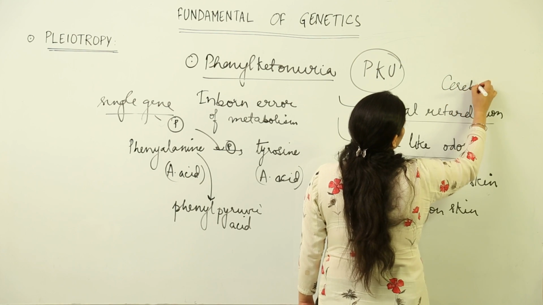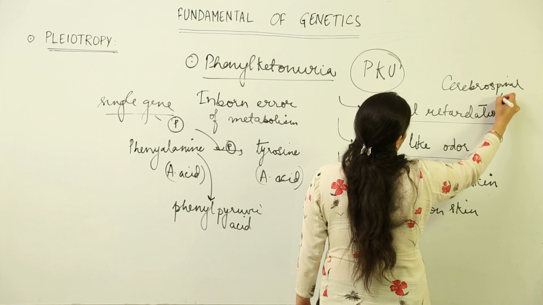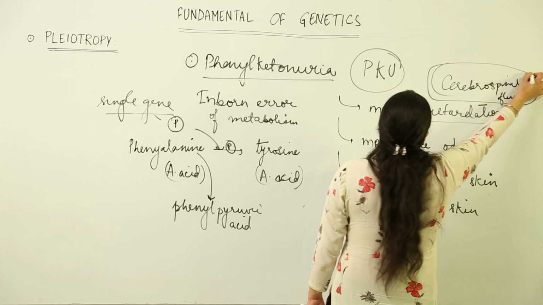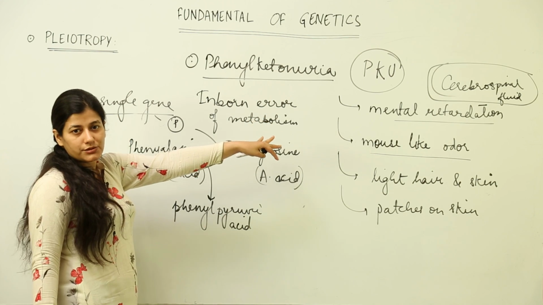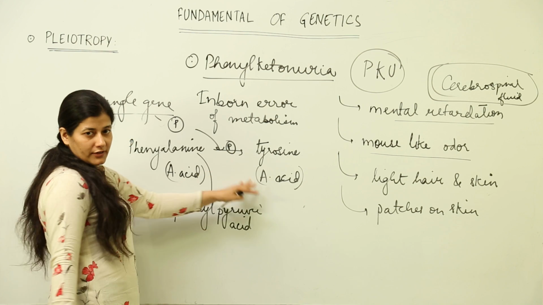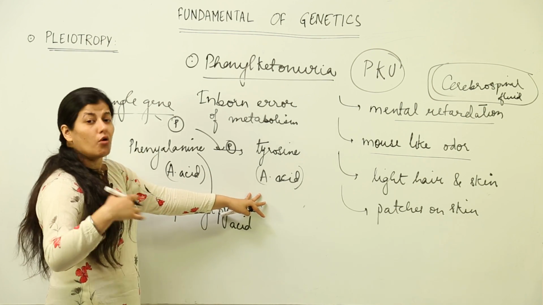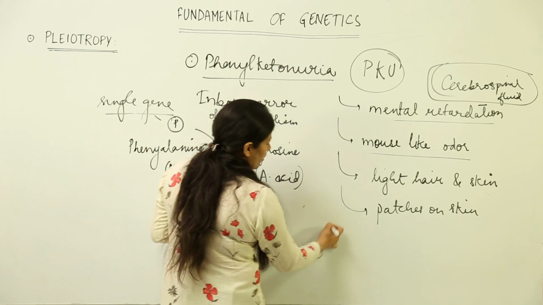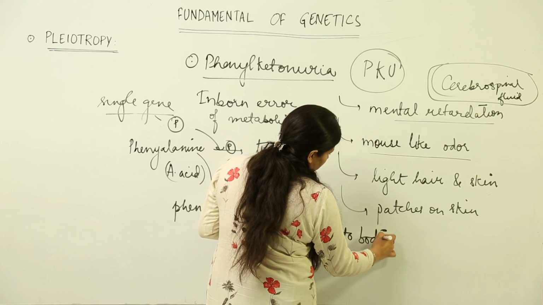cerebrospinal fluid. Now once the cerebrospinal fluid has an excess amount of phenylalanine or phenylpyruvic acid, then it leads to mental retardation. Also, this extra phenylalanine or phenylpyruvic acid that is formed as a result of hindered or altered metabolism, there is release of ketone bodies in the urine.